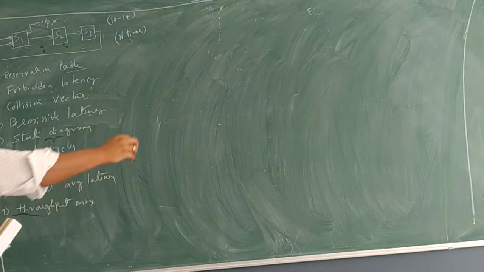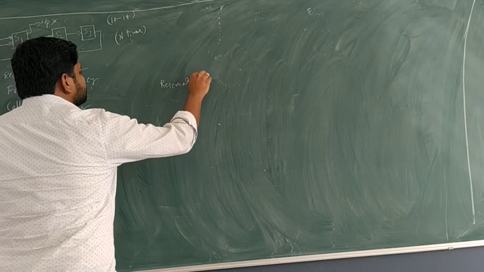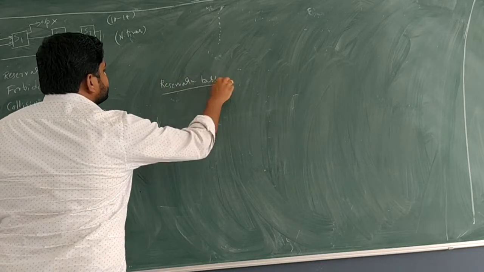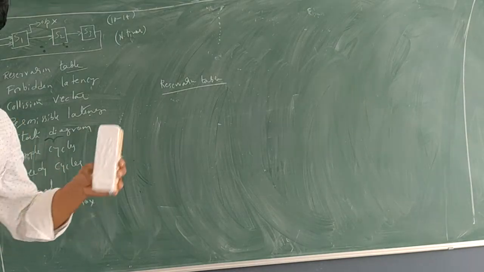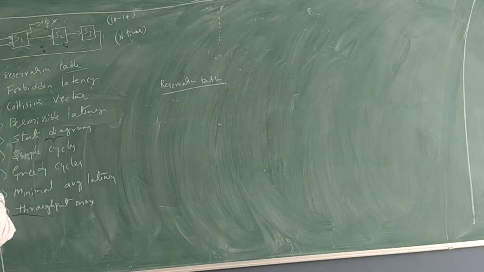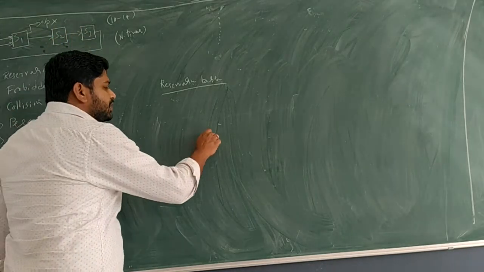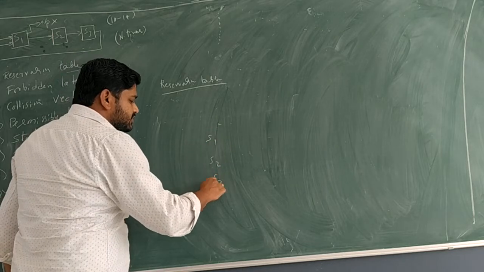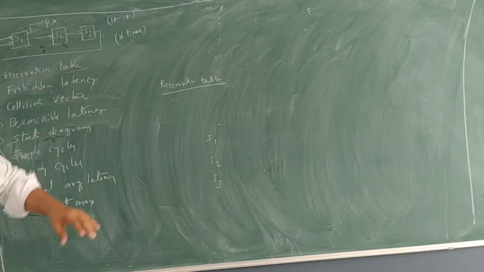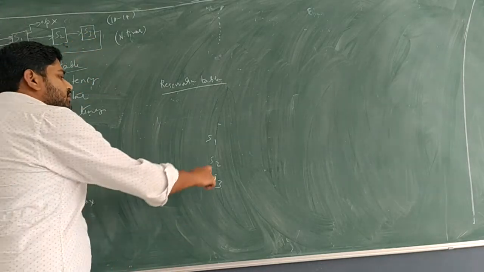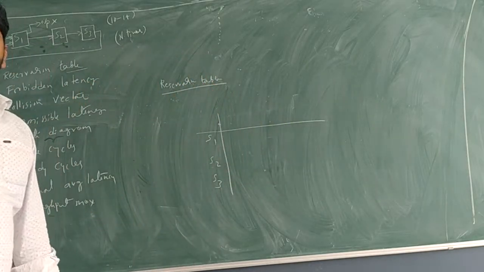The reservation table. How to get the reservation table from a given linear or non-linear pipeline system? Identify the number of stages, and that becomes the number of rows in the table. Since it is a table, we have rows and columns.